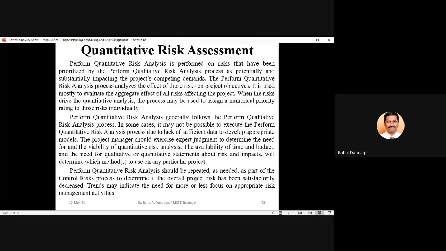So when we go for the control risk process, sometimes we may need to repeat the perform quantitative risk analysis process so as to evaluate the priority and categorization of the various risks which are appearing, and which risk should be given more focus for controlling its effect on the project objectives.